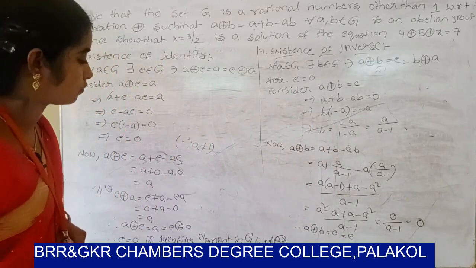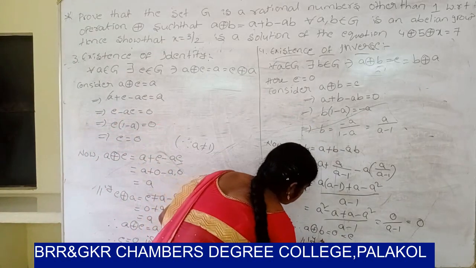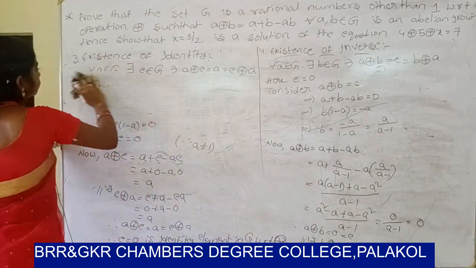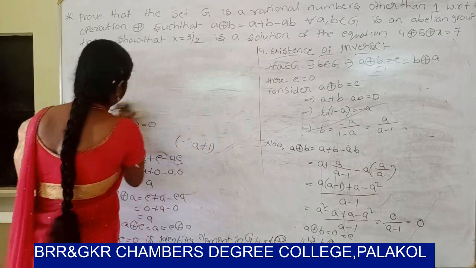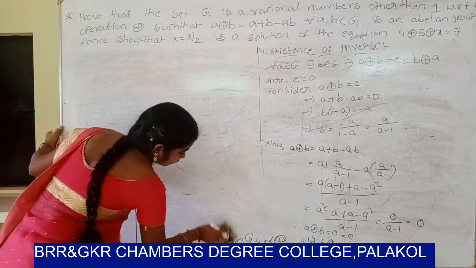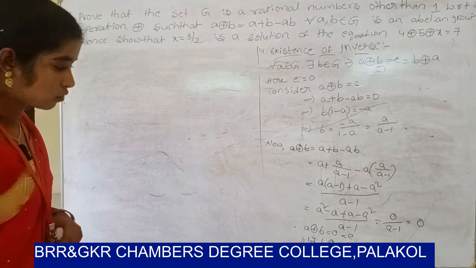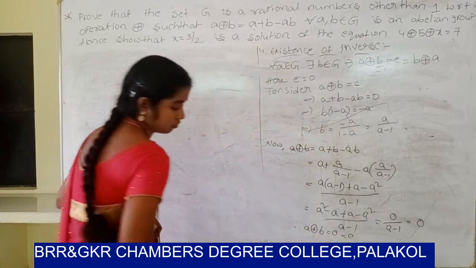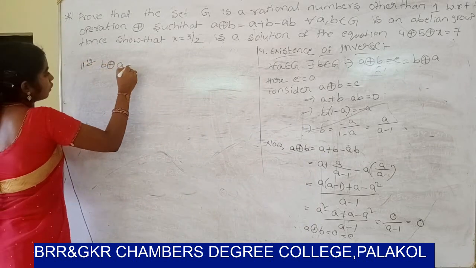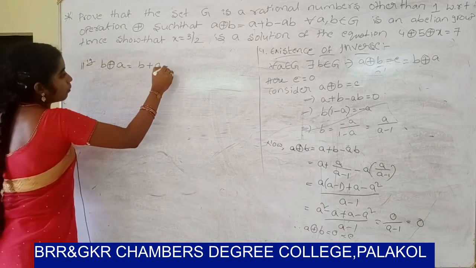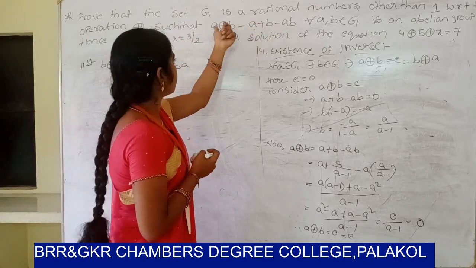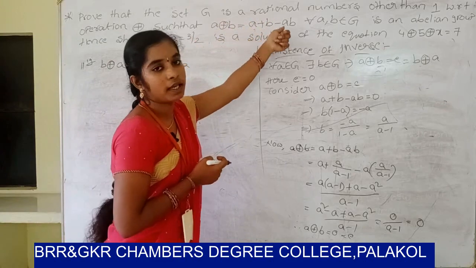So similarly, b ⊕ a equal to 0. So how to prove the b ⊕ a value? Similarly, b ⊕ a can be written as b plus a minus ba. So a ⊕ b can be written as a plus b minus ab. B ⊕ a can be written as b plus a minus ba.